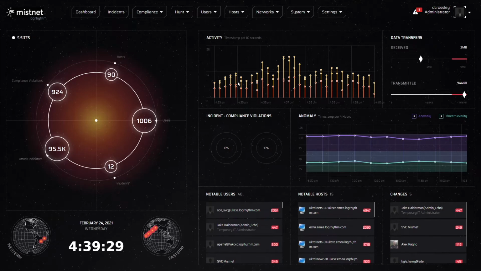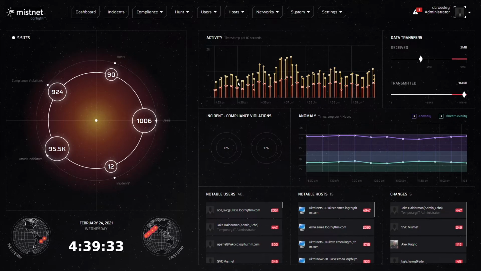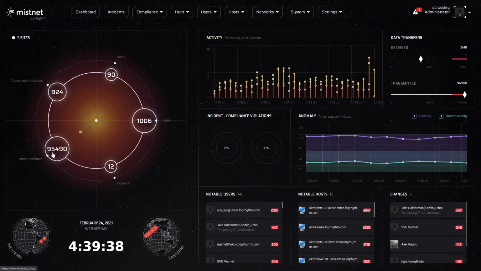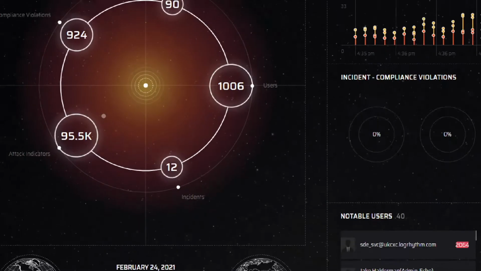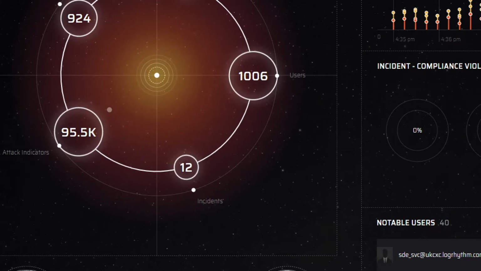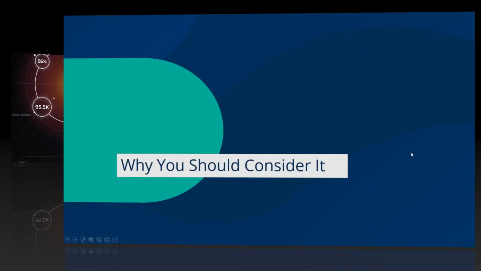MistNet is a network detection and response platform that applies machine learning and other analytics to network traffic to detect malicious traffic that other security tools might have missed. In short, it will help you catch bad guys operating on the network. It does this by continuously analyzing network traffic to identify attack indicators. It will then correlate multiple attack indicators and only raise them as an incident when it has a sufficiently high certainty level. This avoids erroneous alerts and means that only highly qualified security incidents are raised for further investigation.